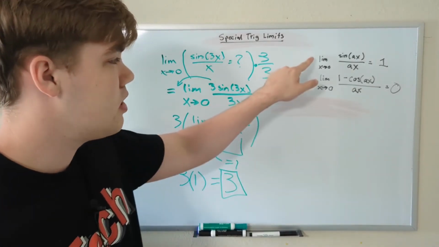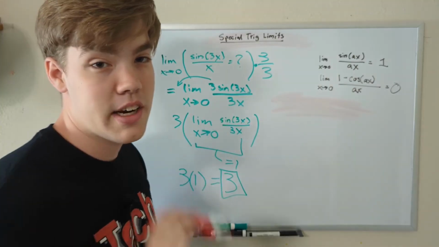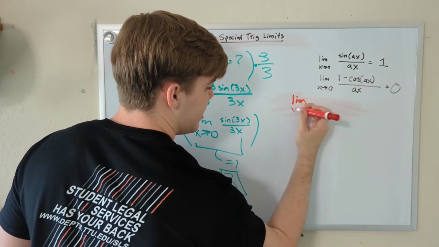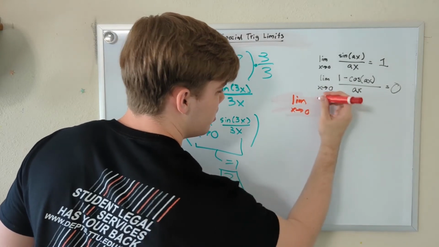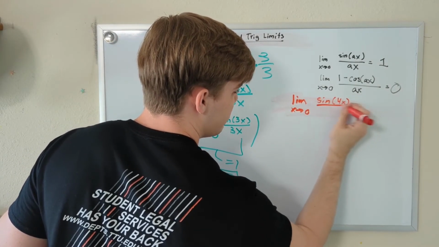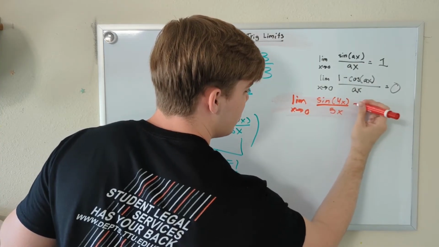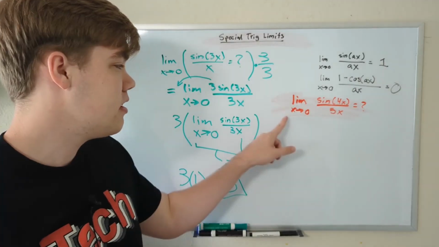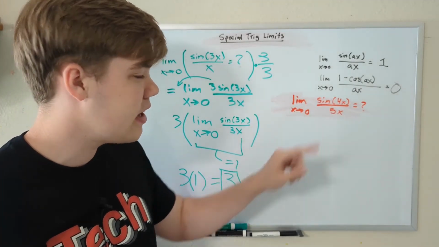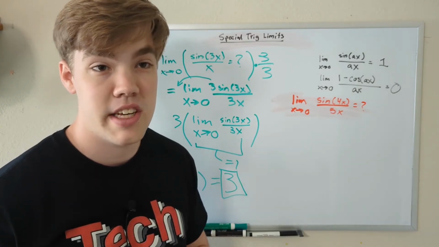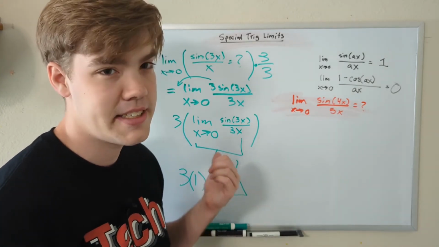Let's do one more example of this limit, but instead we're going to use the red pen. So in this one, we're trying to find the limit as x approaches 0 of sine of 4x divided by 5x. What is this limit equal to? Well, you may notice that if we were to just plug in 0 again for our x values, we would get 5 times 0 on the bottom, which is equal to 0, and we still cannot divide by 0. That hasn't changed since last time.